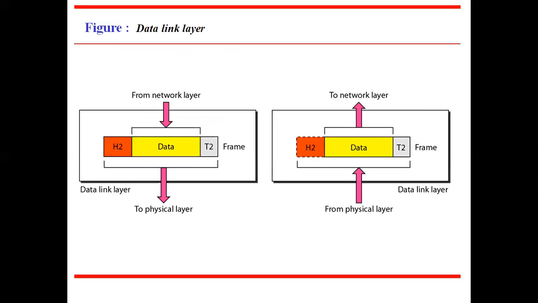Now we look at the functions of the data link layer. Here the data link layer is responsible for taking the data from its upper layer, called the network layer. It adds a header and a trailer to the message and sends it to the lower layer, called the physical layer. At the receiving end, the data link layer is responsible for taking the data from the physical layer, removes the header and a trailer, and sends it to the upper layer, which is the network layer.